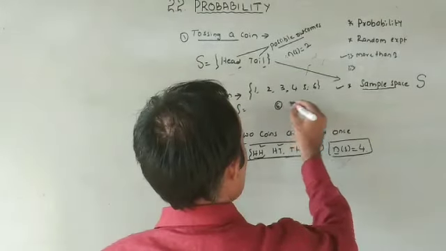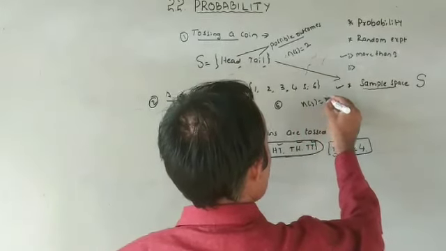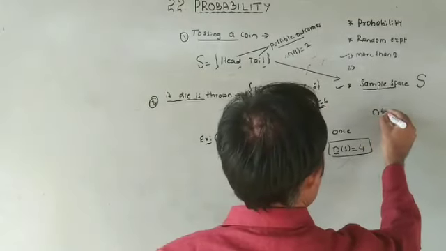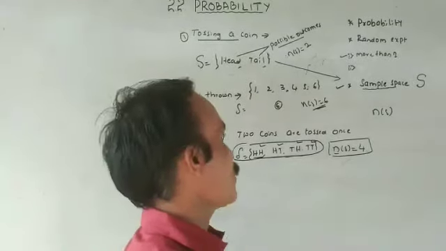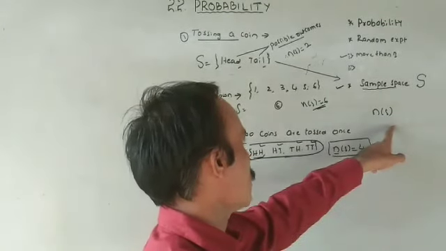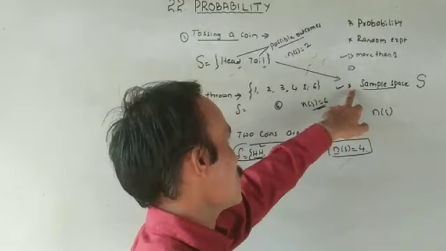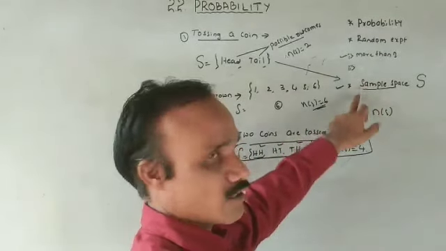2. Yes, what about here? n of S is equal to 6. Yes, what is the value of n of S now? Total number of possible outcomes. The total number of possible outcomes is denoted by n of S. So this is the third important definition.